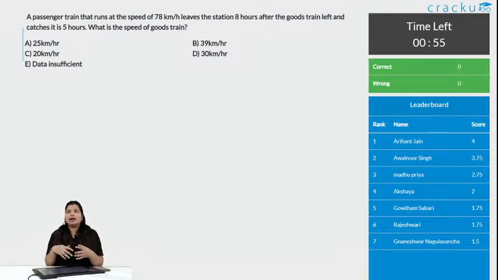Arithmetic questions are very interesting questions. Maybe some people have a phobia of them. I even had a phobia of arithmetic problems. The only thing you need to do is practice them. The more you get familiar with the questions, the more you will start liking them.